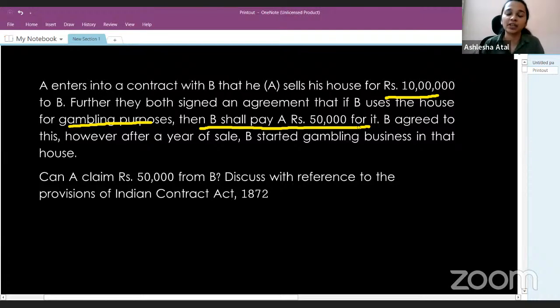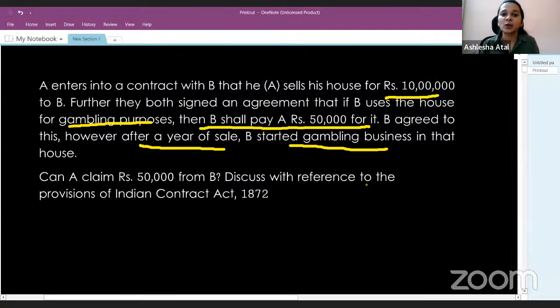So what is happening here? There are two agreements which are coming into existence. One is that A and B enter into an agreement to sell the house for rupees 10 lakhs. And there's another agreement, that if B uses the house for gambling purposes, then B shall pay A rupees 50,000 for it. B agreed to this. However, after a year of sale, B started a gambling business in that house. The question is asking us, can A claim rupees 50,000 from B? Discuss with reference to the provisions of the Indian Contract Act 1872.